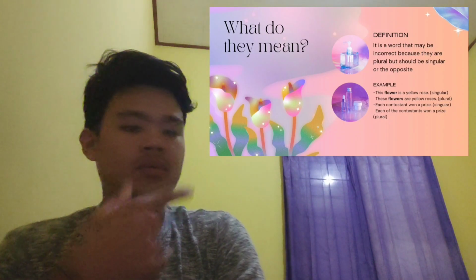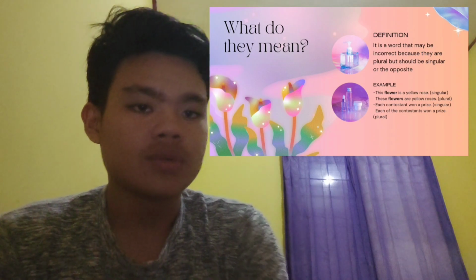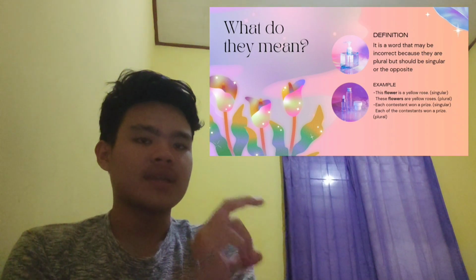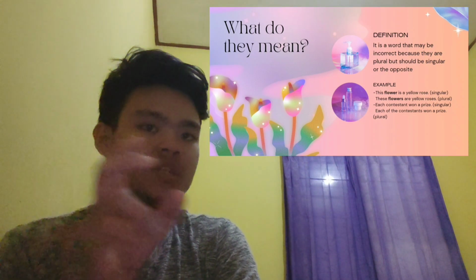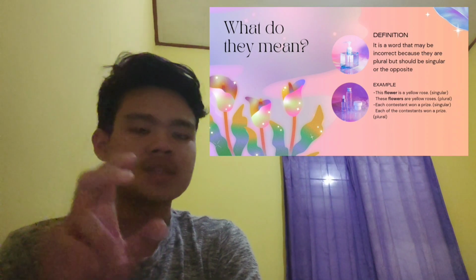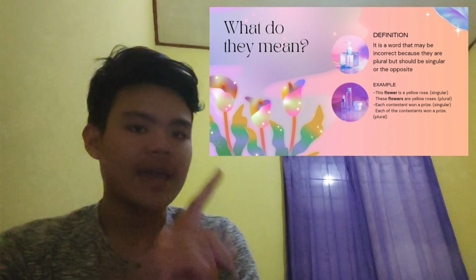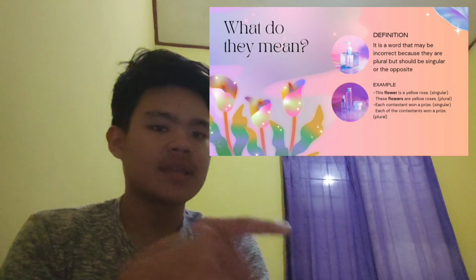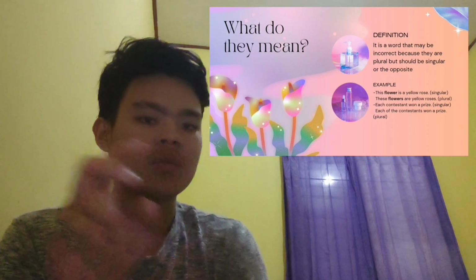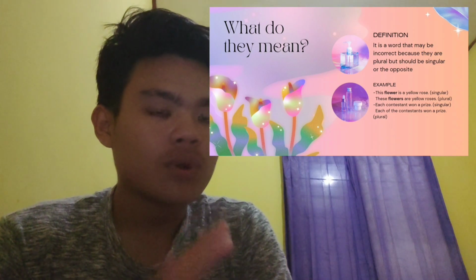Just like the example we made in this PowerPoint, this flower is a yellow rose. That type of word is singular, and then we change it into the plural type. These flowers, we add s at the end of flowers, and then it represents more than one flower, are yellow roses.